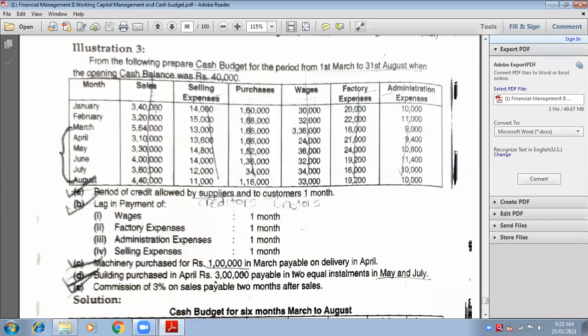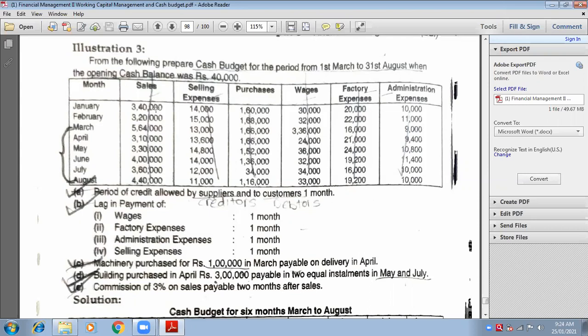Okay. Next adjustment, lag in the payment of, lag means outstanding. Means again same point, in the future. That means not in advance, but you're paying them after. Let us see how many months after. Wages, after 1 month. Factory expenses, also after 1 month. Administration expenses, also after 1 month. And similarly, selling expenses, 1 month. So all these expenses are paid after 1 month, means following 1 month.